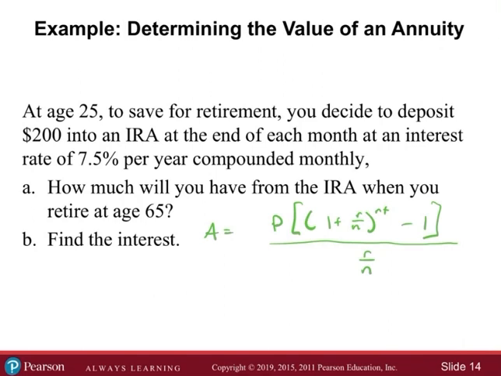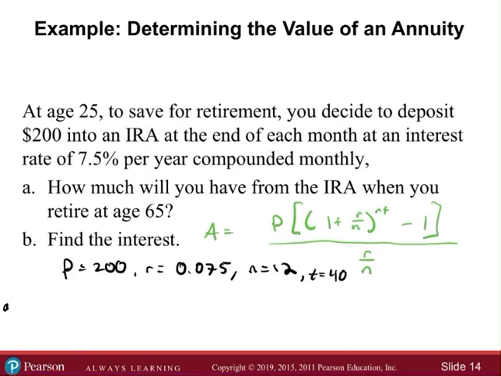Now the different components: $200 at the end of each month, so our P is $200. The rate is 7.5%, so our R is going to be 0.075. Compounded monthly, so our N is 12. Hmm. 65, so what's that, 40 years? So the time is 40 years. I think those are all the parts.